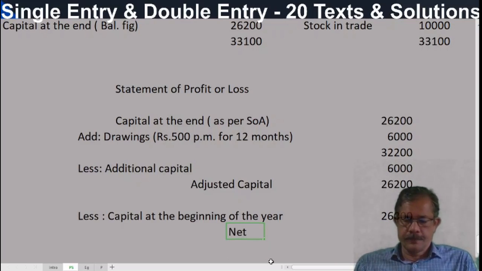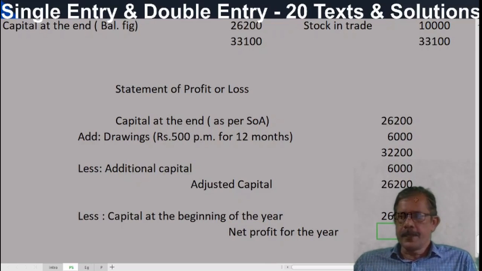Profit how much? Net profit for the year, adjusted capital less opening capital. It is profit, 200 rupees. Okay. So once again, capital at the end, 26,200. Added drawings, 6,000. It is 32,200.